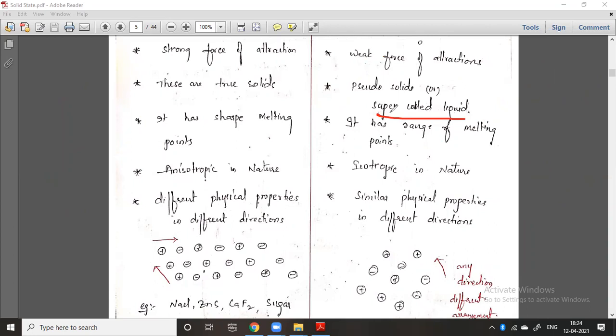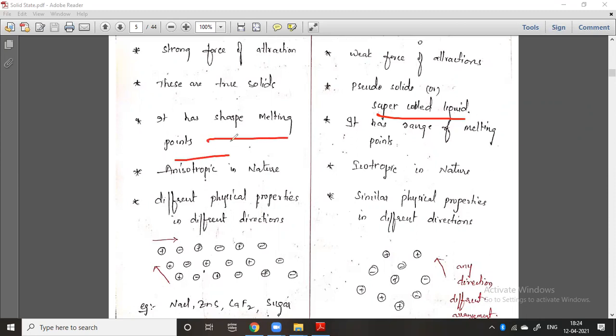But you must remember one thing: the crystalline solids are very good, and we can study those crystals. They have a very disciplined arrangement, so they are very good in their structure, and we can easily study them. But amorphous solids are very bad. There is no arrangement, so we can't study much about the amorphous solid. They are false solids. So we'll understand here.